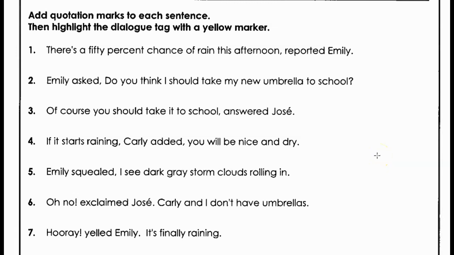Now let's do a couple together, okay? And you're going to do the rest for me. It says add quotation marks to each sentence. Okay. Then it says highlight the dialogue tag with a yellow marker. All right, so again, it says add quotation marks to each sentence. Okay, so you're putting quotation marks around what the person exactly said. So let's see. There's a 50% chance of rain this afternoon, reported Emily. Okay, so where does the open quotation mark go? The first one. In front of what? Or before what word? To say it.